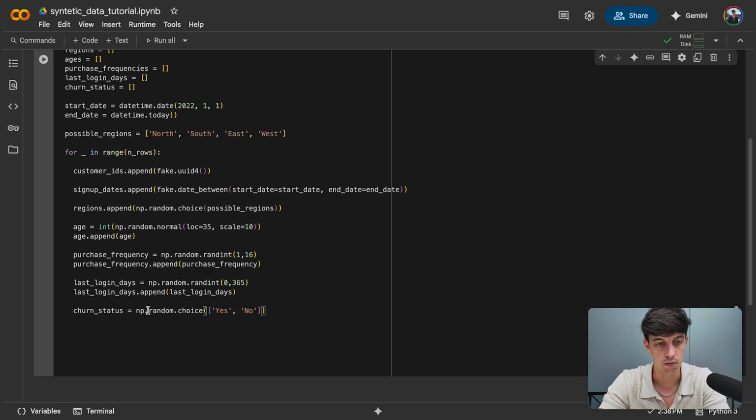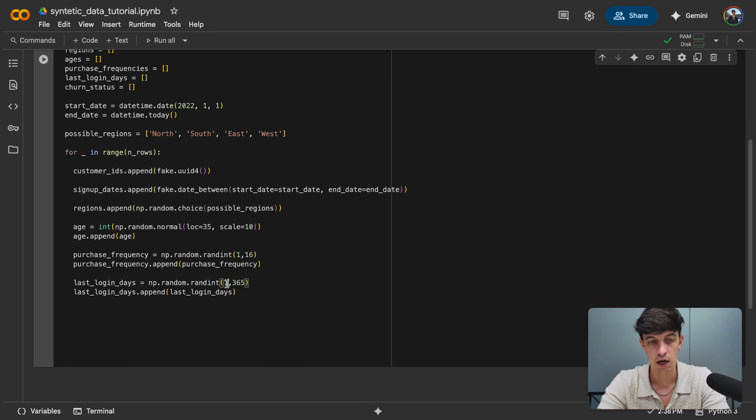And probably I can do a very similar approach to the last login days. Let's again complete what Google Colab is suggesting. So for the last login days, I want also an integer from, let's do actually from 1 through 365. And then again, we're going to append it in our data set.